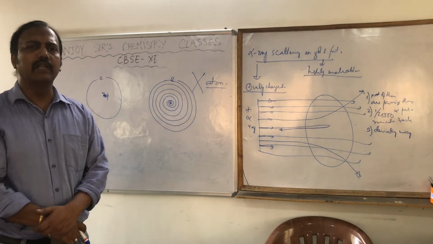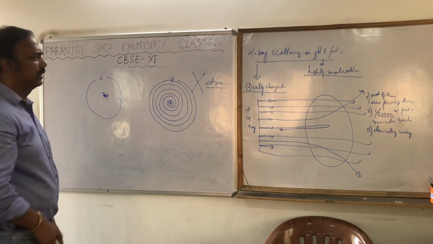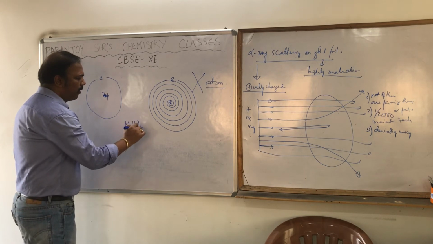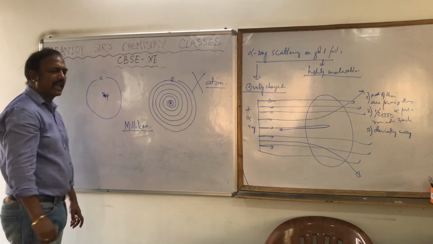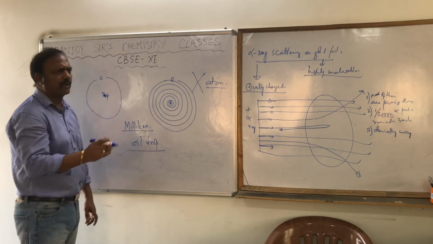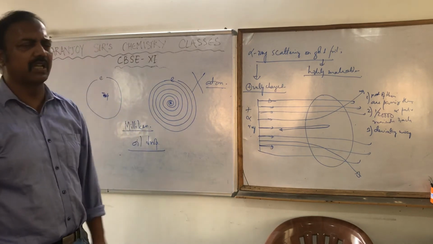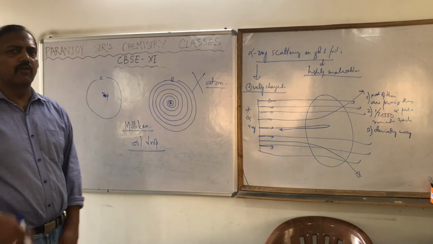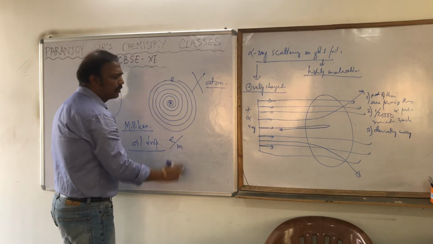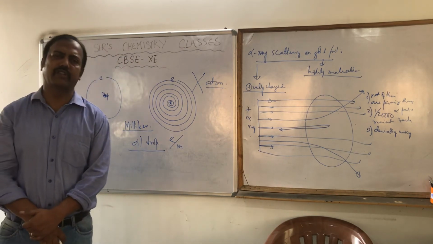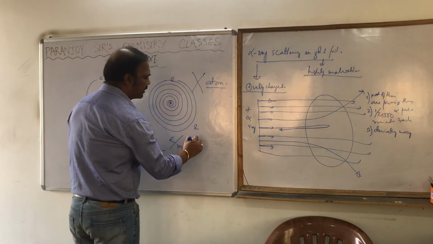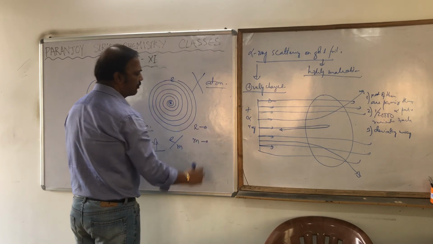Is it clear? In the meantime, let me tell you one more thing. One more scientist called Millikan did an experiment called the oil drop experiment. We are not going to know the details of these experiments, just know the names, just the history. In the oil drop experiment, he found the charge to mass ratio of the electron, and finally the charge and the mass separately, and we must know this.